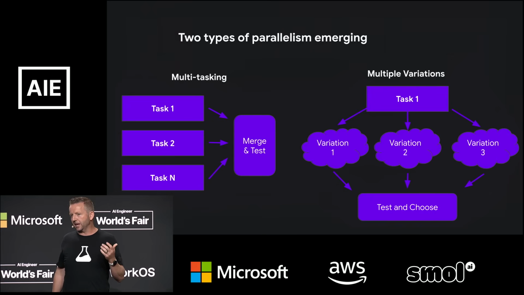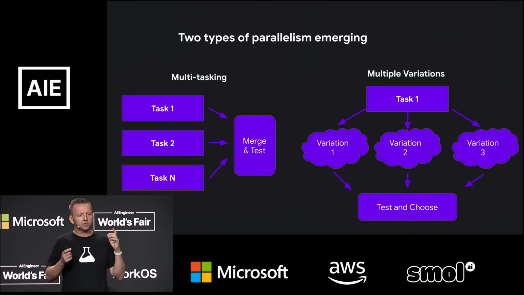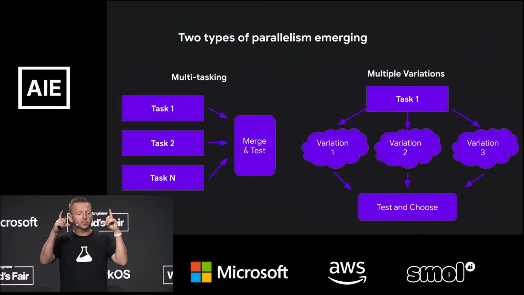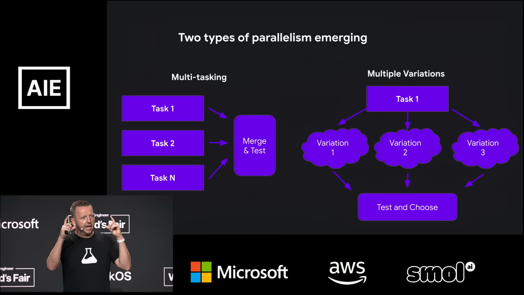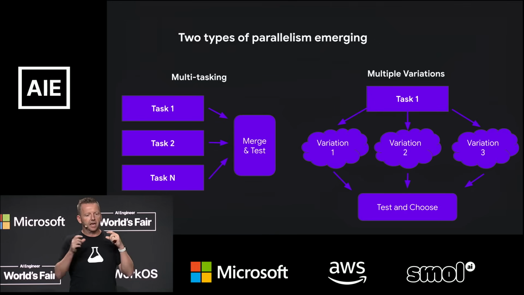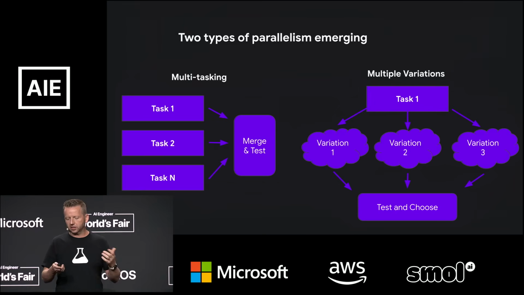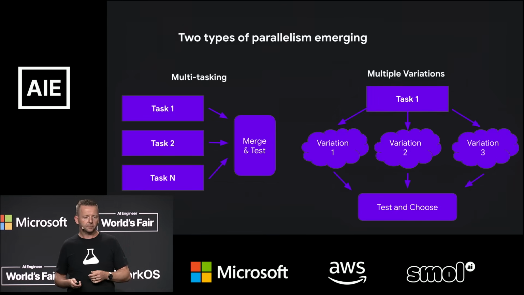This was the emergent behavior we didn't expect, which is multiple variations. Essentially, we see users taking a task, especially if it's a complex task, and saying, try it this way, try it that way, or give me this variation to look at, or multiple variations to look at. And then you can test and choose. And we can have the agents test and choose the best ones, or the user can test and choose.